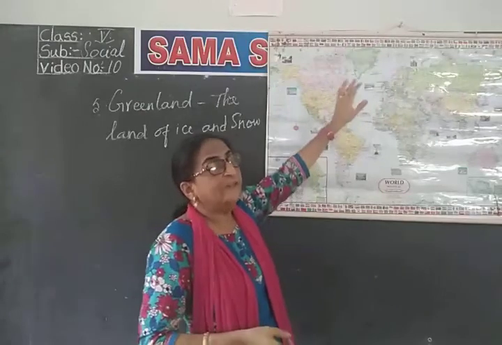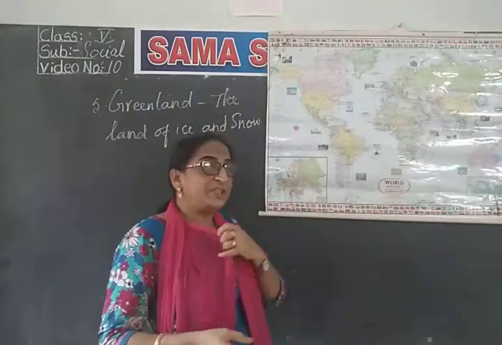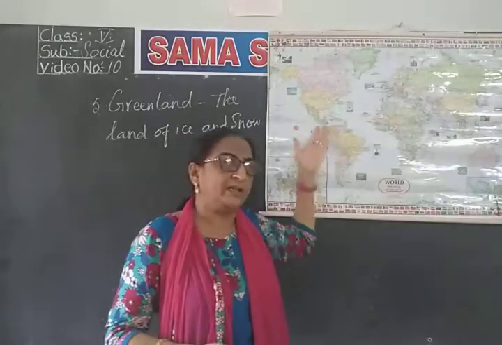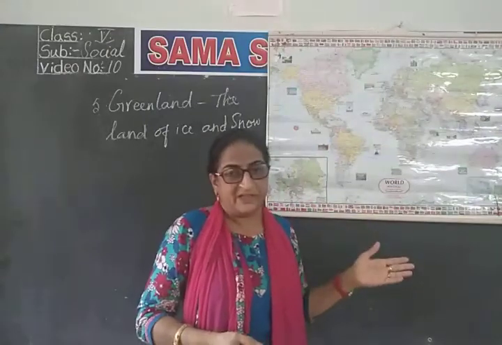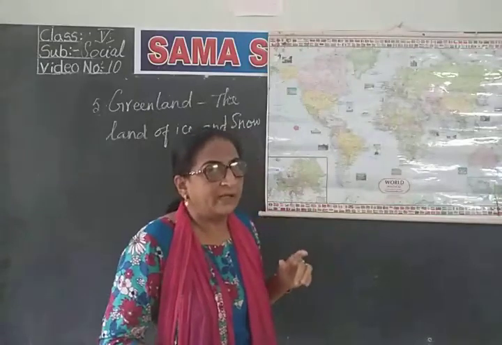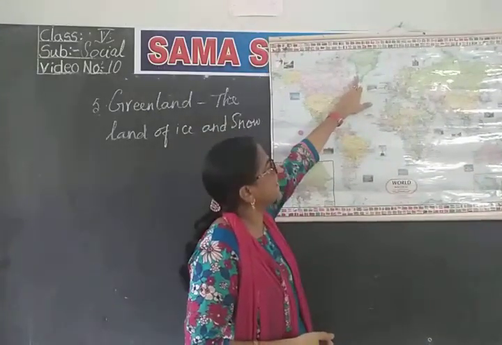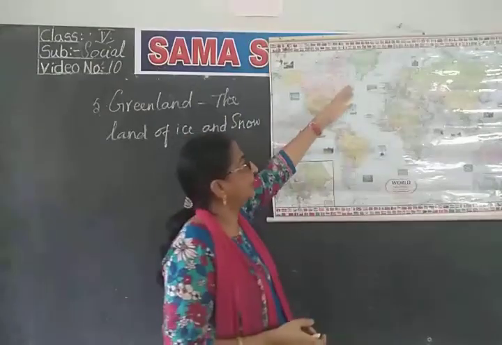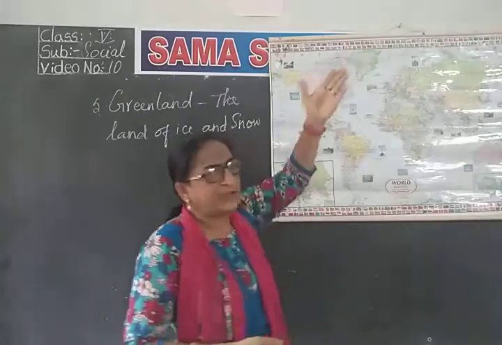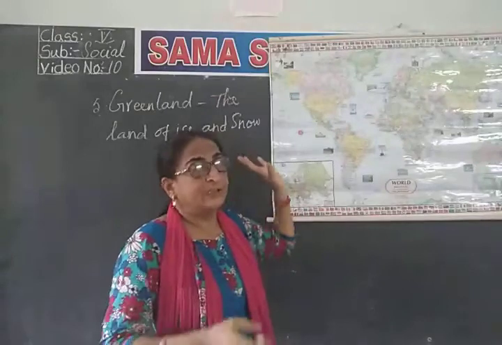Then we learned about the vegetation. Vegetation means plant life. When it is totally covered with ice throughout the year, how can we expect any type of forest or any type of plants growing there? Only in a small part, the southwestern part, in summers they grow some crops like potato. They also have some shrubs, bushes, and lichens. So, that is about the vegetation.